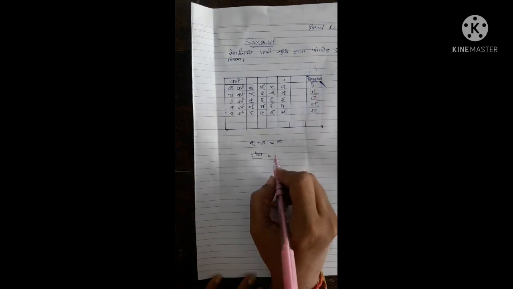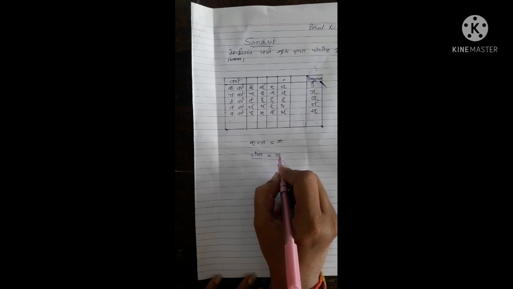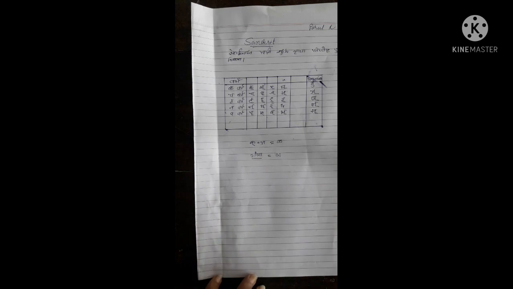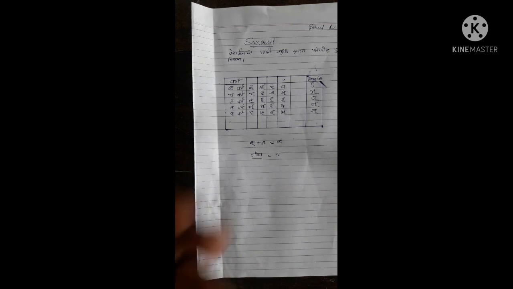Which Anunasik do you have to use here? How to decide that? First of all, you have to write the letter which is given, and in place of that Anuswar, here we have Anuswar. Just a second. Let me make it more visible to you.